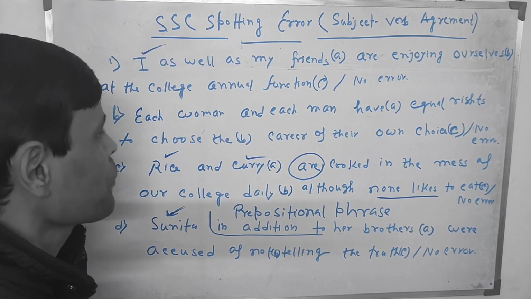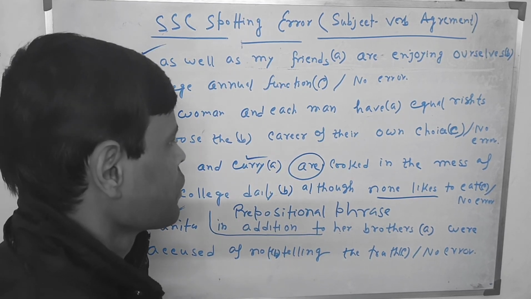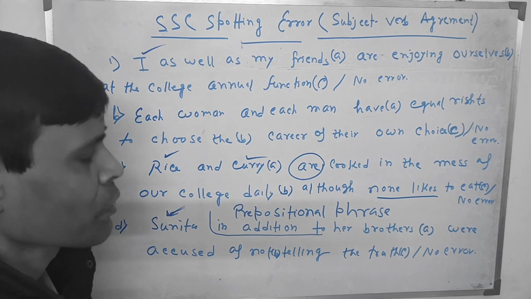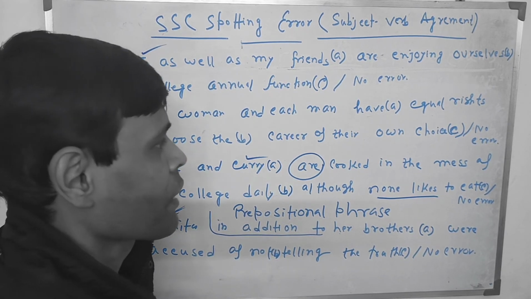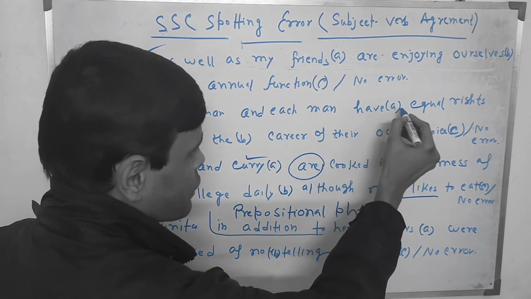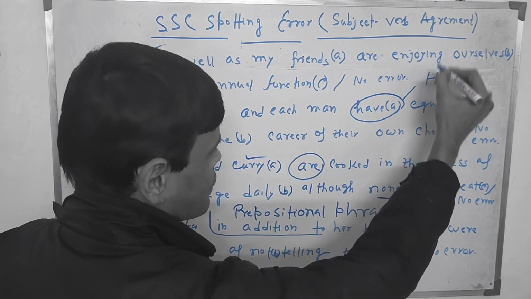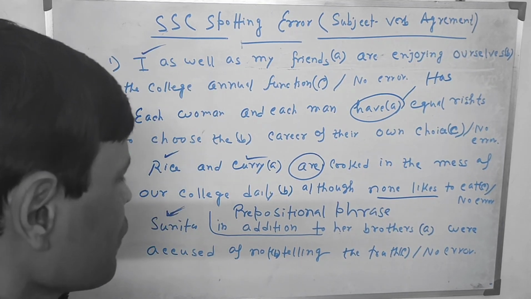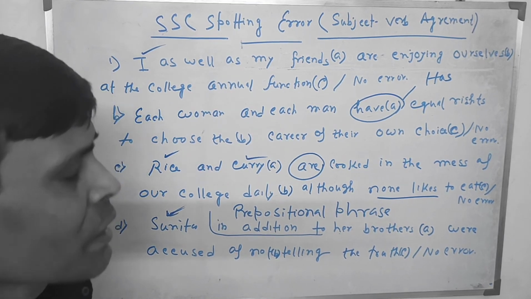So each woman and each woman, however it is joined by and, is always considered to be singular. So have should not be the right answer, has will be the answer. So this is the mistake, instead of have, has should be the answer. So you have to be very careful about all this while sitting for the exam.